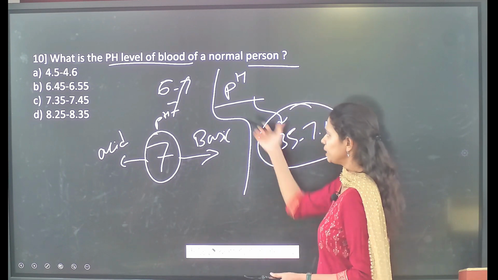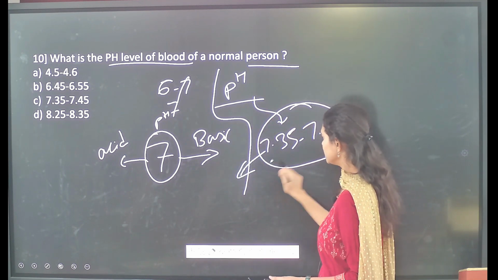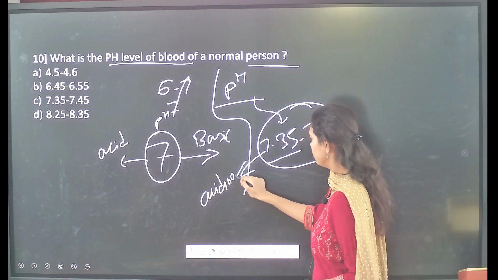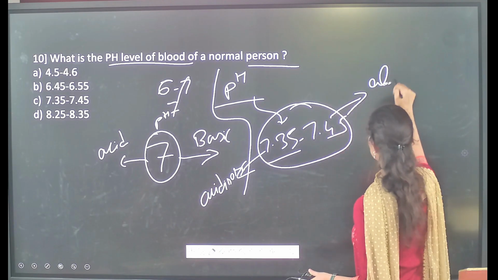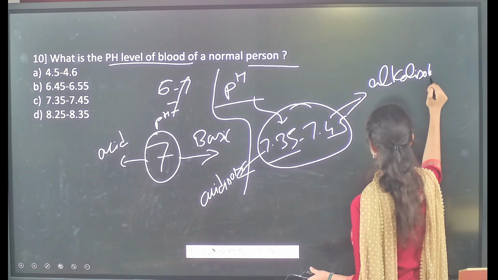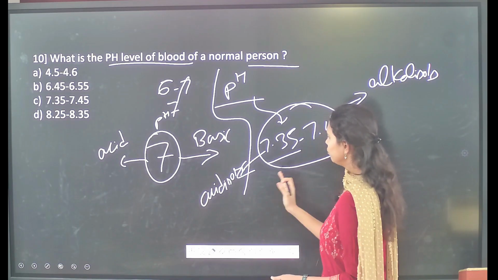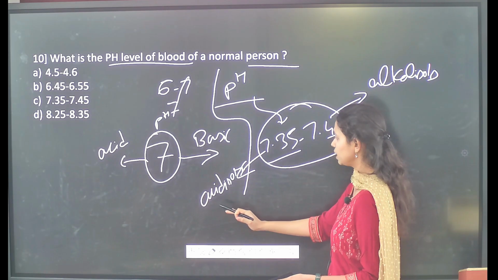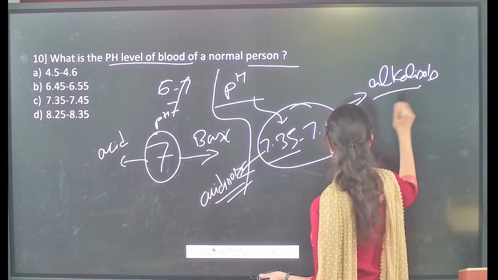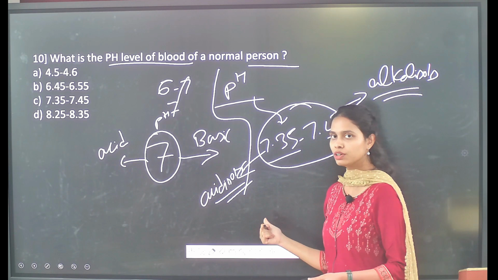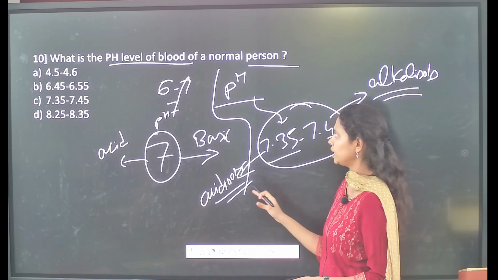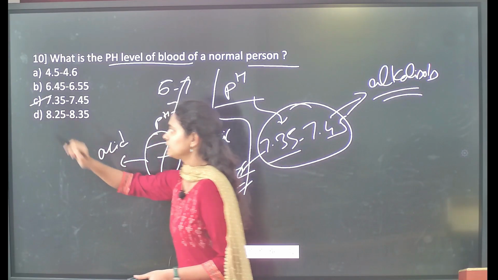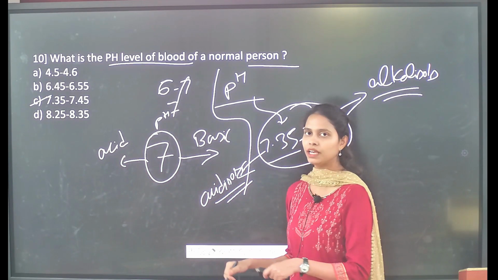For example, if the pH of the blood goes less than 7.35, then that kind of condition is called acidosis, whereas greater than 7.45, we will call it alkalosis. So whenever the pH changes, becoming less than this range or greater than this range, it will cause a problem. So it is very important to maintain the pH balance in the human body. So here it is 7.35 to 7.45, which is the pH level of blood.